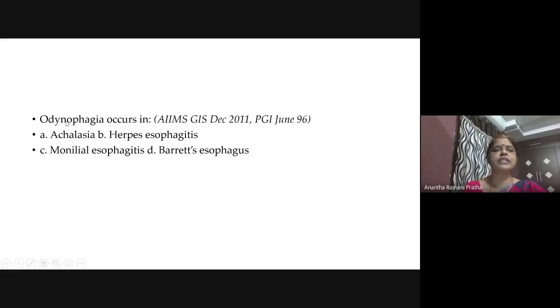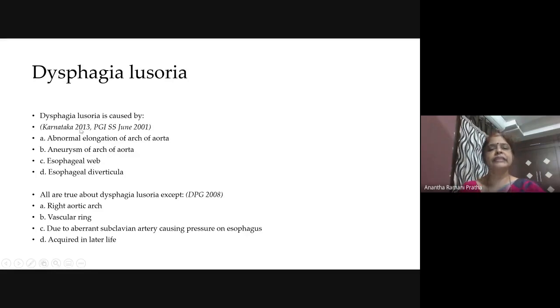Next, odynophagia means pain during swallowing. Any pain means inflammation, so choose the inflammations here: monilial esophagitis, herpes esophagitis. Monilial esophagitis is the answer. Just remember. Next, another entity, dysphagia lusoria. Do you know what dysphagia lusoria is, students? It is due to abnormal aberrant vessels. Behind the esophagus, we have the aorta.